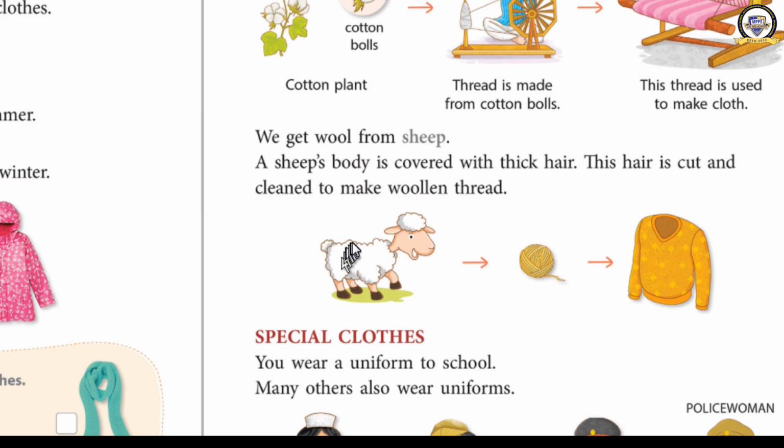Then we make woolen thread, and this woolen thread is used to make woolen clothes. Have you understood? Most of our clothes are made of cotton or wool. Who gives you cotton? Cotton plant. Who gives you wool? Sheep.